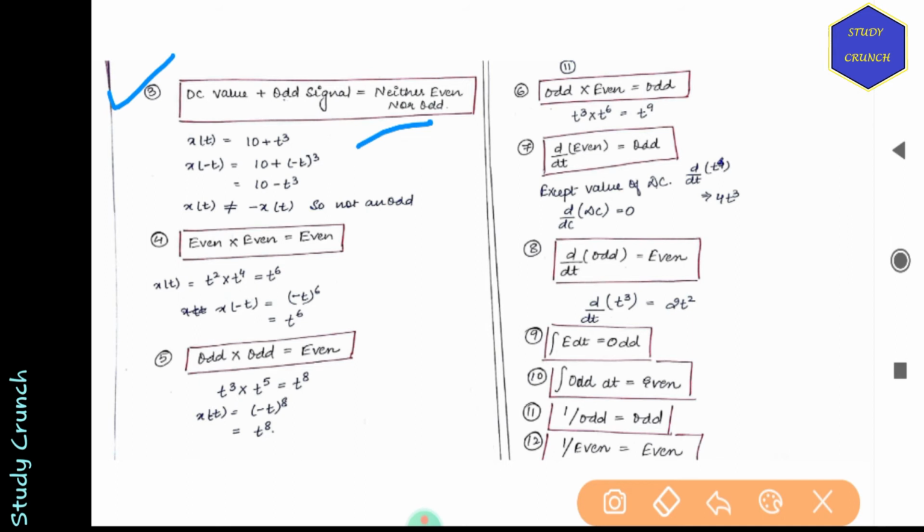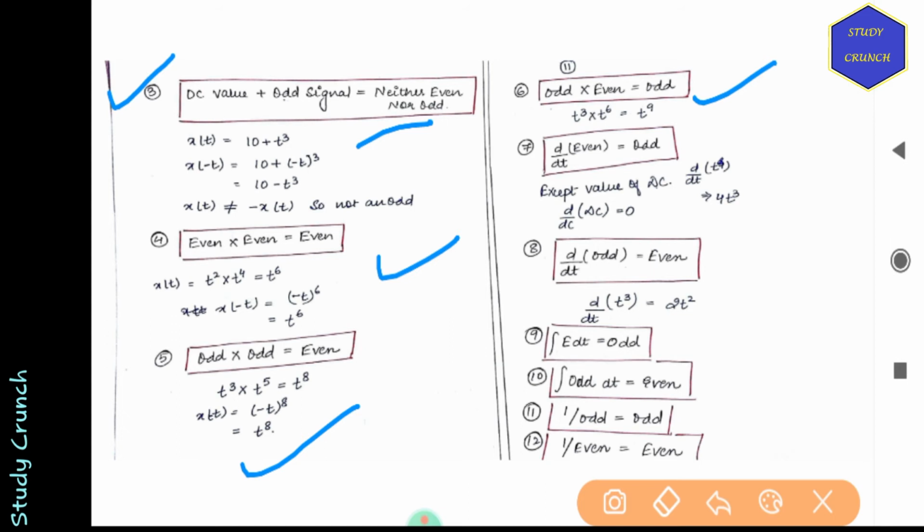Even into even will be even, like t square into t4 will give us t6, and t6 is even signal. Odd into odd will also give us even, that is t cube into t5 will give us t8, which is even signal. Then odd into even will be odd.